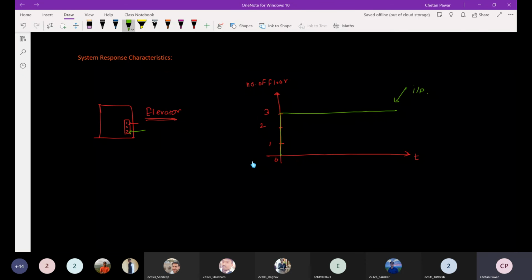But what will happen? This elevator system will take some time to reach that particular floor, right? So it will take some time. If I draw the output response, it will take some time to reach the third floor. So this will be the output.